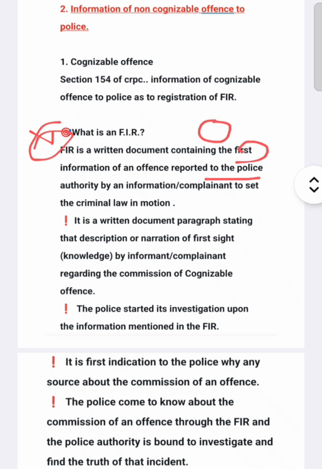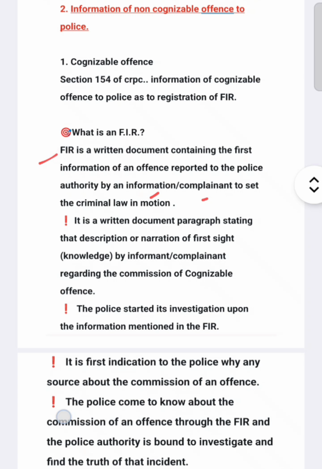Means if an offence is committed, the first information reported to the police authority by the informant or complainant is the F.I.R. Here the informant or complainant has knowledge about the commission of crime, goes to the police and gives information to the police with the intention to set the criminal law in motion. So this is the F.I.R.